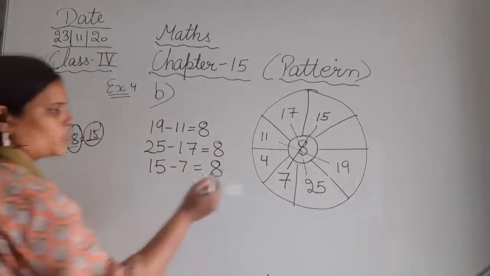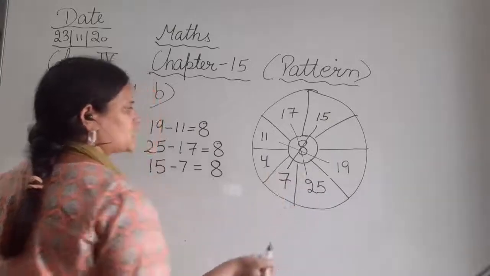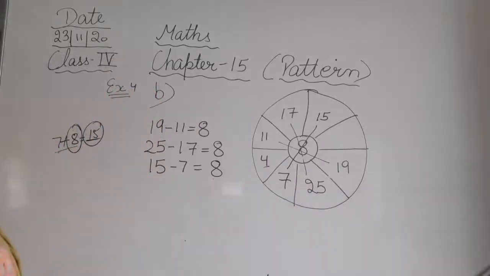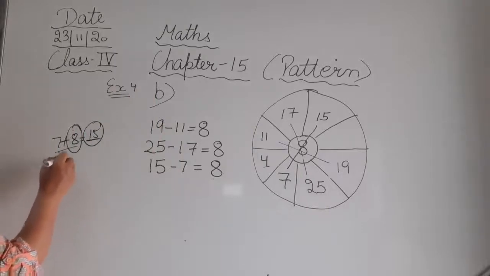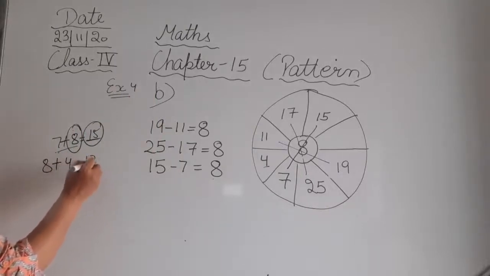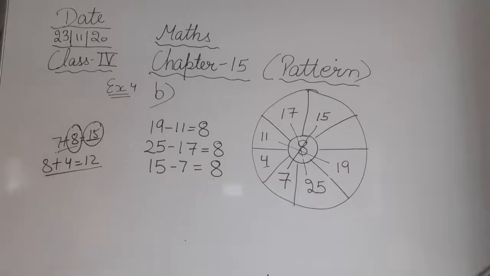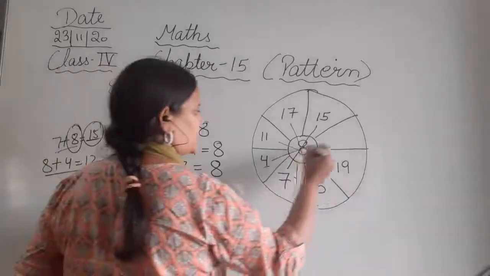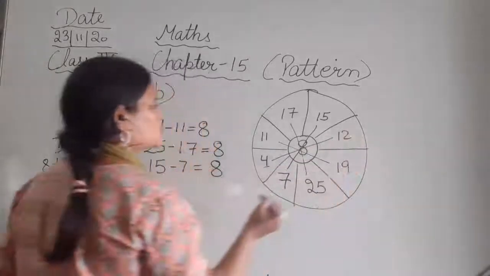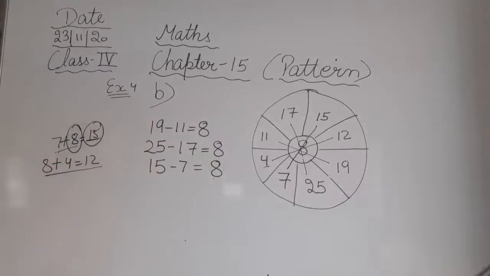Next is 4. So now 4 को हम किस नंबर से सब्ट्रैक्ट करें so that the answer is 8. So देखिए 8 plus 4 is 12. So 12 minus 4. So इसके ऑपोजिट हम लिखेंगे 12. So 12 minus 4 is 8.